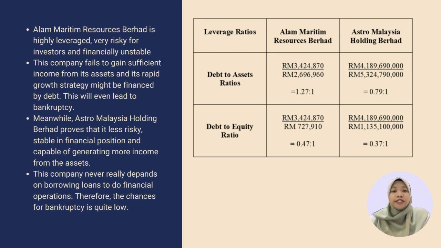Meanwhile, ASTRO Malaysia Holding BERHAD proved that it is less risky, stable in financial position and capable of generating more income from its assets. This company does not really depend on borrowing loans for financial operations. Therefore, the chance of bankruptcy is quite low.